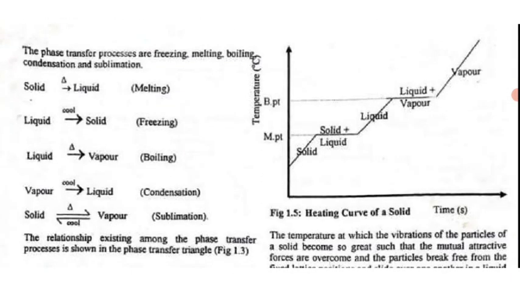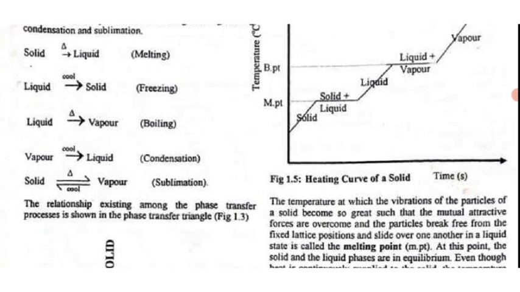Let's move on. The phase transfer processes are freezing, melting, boiling, condensation, and sublimation. We also have deposition. Right, I will chip it in when it's necessary. Okay, for solid to liquid we have melting. For liquid to solid we have freezing. To convert a solid to liquid, the solid has to undergo what? The melting process.